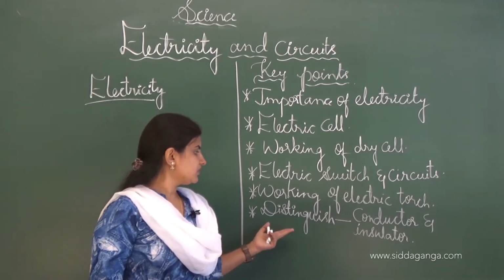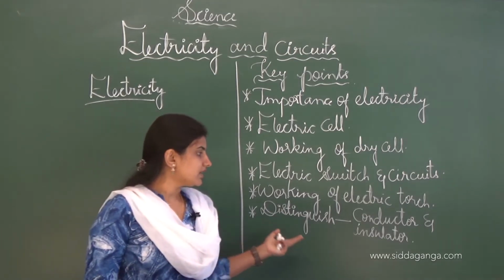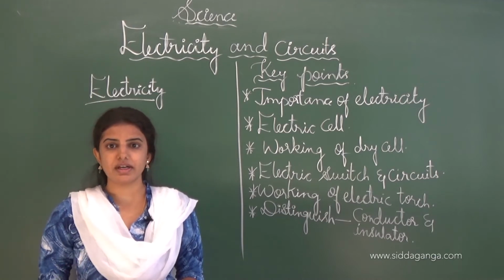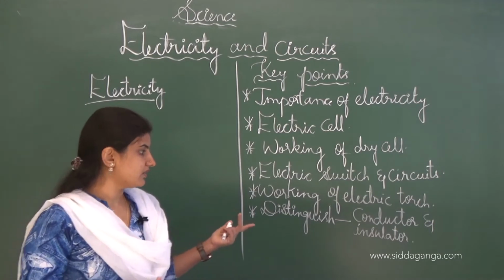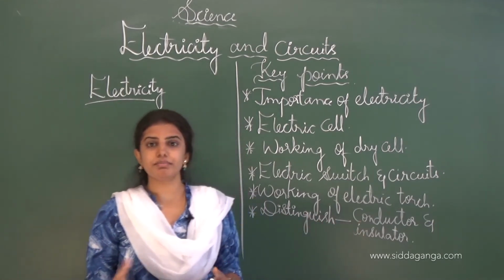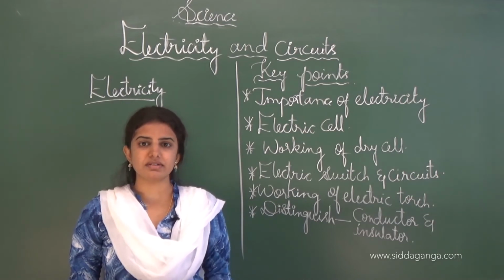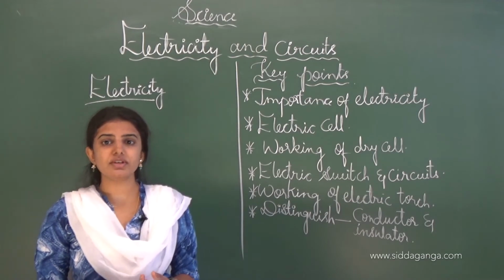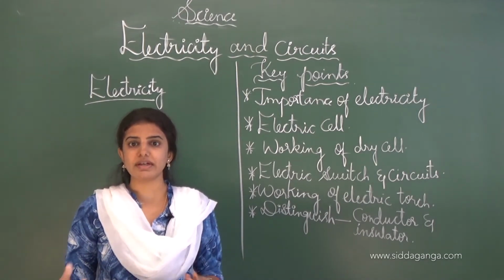And next is to distinguish between the conductor and the insulator. Conductors are those objects which conduct electricity, or which let electricity pass through them. Examples are metals like silver, gold and iron. Usually you have seen the wiring of electric tube lights and bulbs.